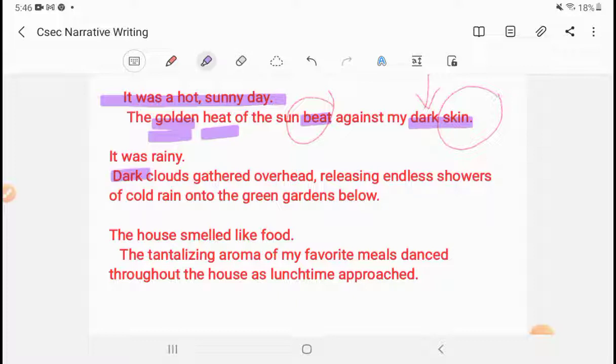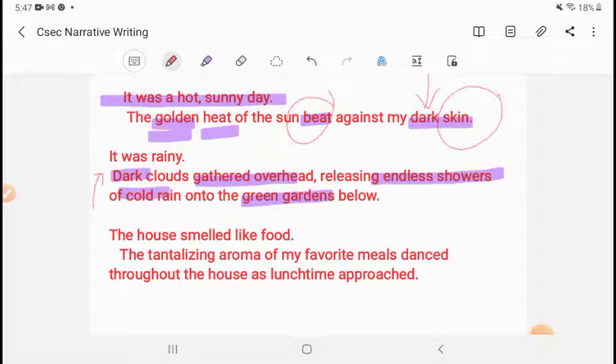Dark clouds gathered overhead, releasing endless showers of cold rain onto the green gardens below. Again, dark clouds gathered overhead, releasing endless showers of cold rain onto the green gardens below. So first of all, we're using the word dark again.